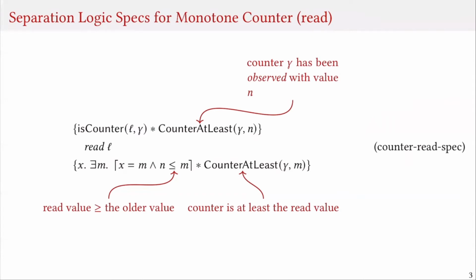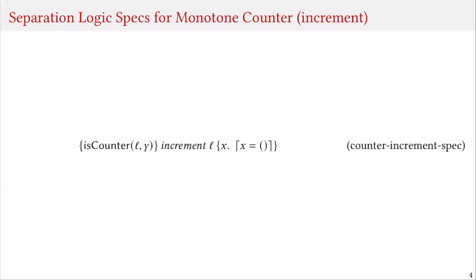Now let us look at the interesting operation of the counter, reading. If we know that before reading the counter, the value of the counter is at least n, then after reading the counter, we know that the value m that we read is going to be greater than or equal to the value n that we knew previously, and also that the value of the counter after reading it is at least m. As I mentioned earlier, these specifications for our counter are very simple and are only designed to reason about monotonicity. Hence, the specification for the increment operation is completely trivial. It simply says that the operation preserves monotonicity.